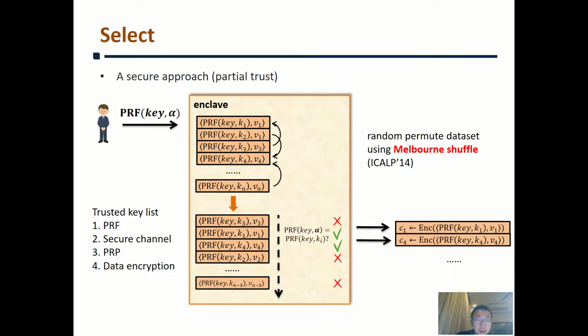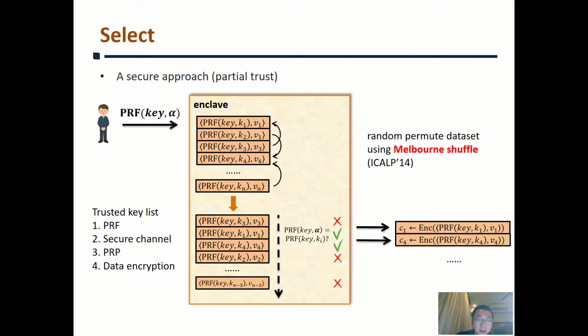If a user partially trusts the TEE, we need to protect alpha before passing it to the enclave because, according to our assumption, any input data will be leaked via side-channel attack. We can allow the user and the enclave to share a secret key of a pseudo-random function by establishing a secure channel. Then they perform the pseudo-random function on their input locally. Next, the server shuffles the entire dataset and picks out the records whose pseudo-random function value is equal to the